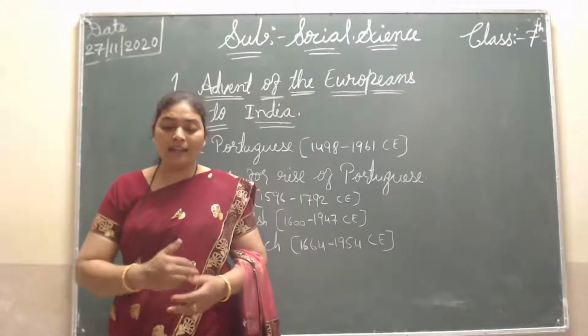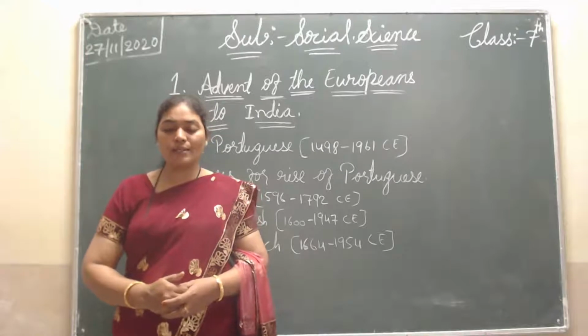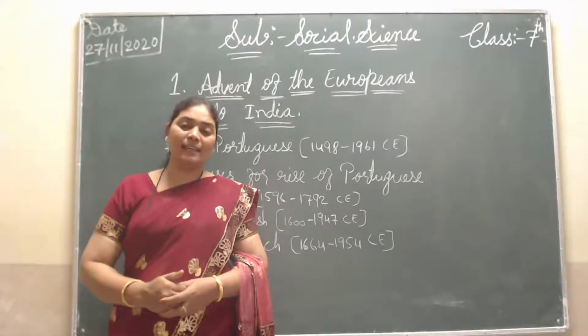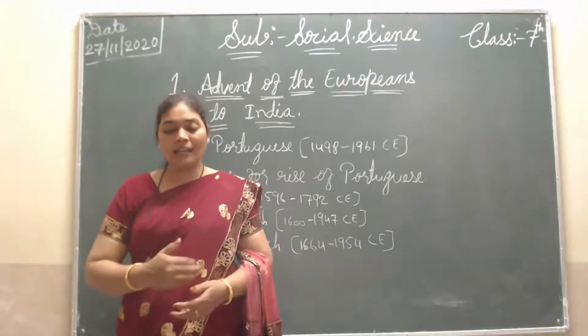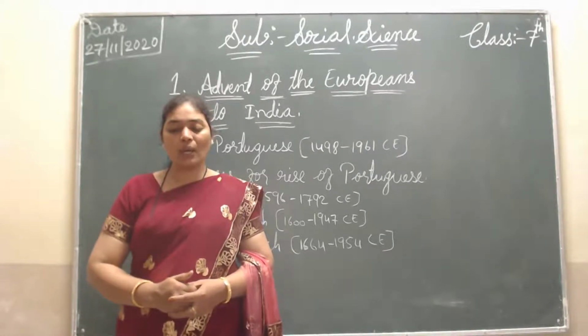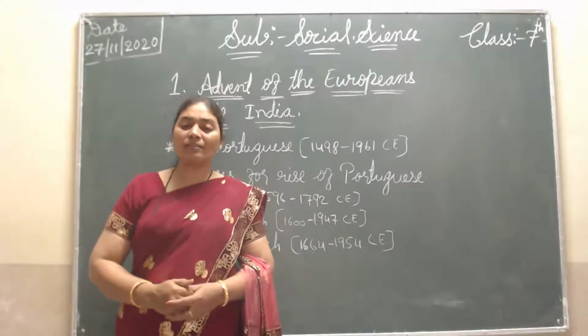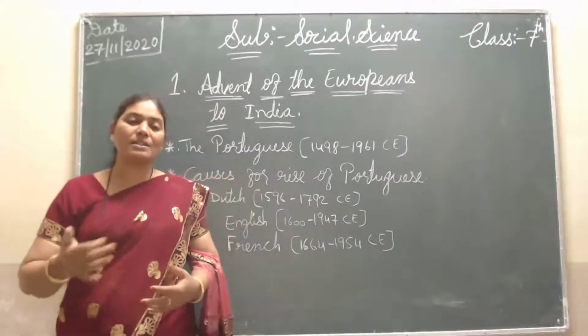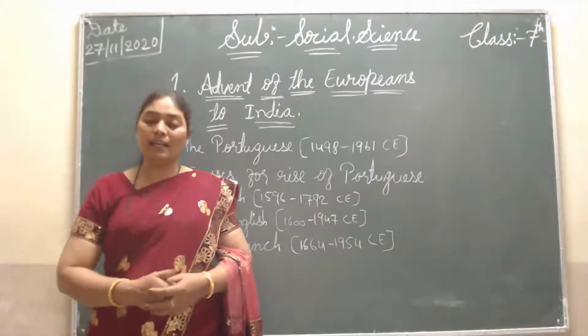In India, the French opened their first warehouse at Surat in 1668 CE. Then within a short time they established trade centers in different parts of India.